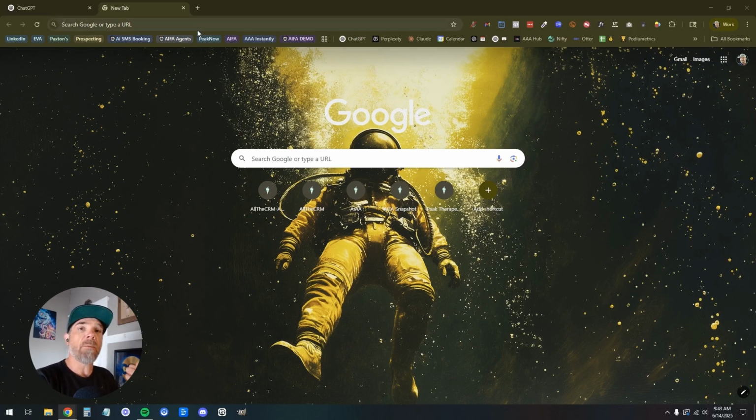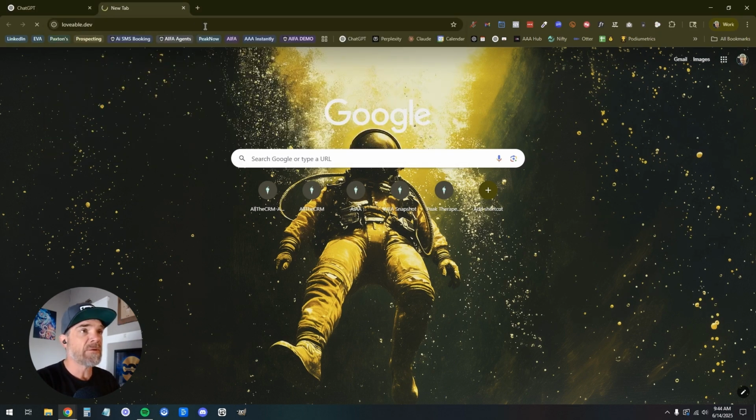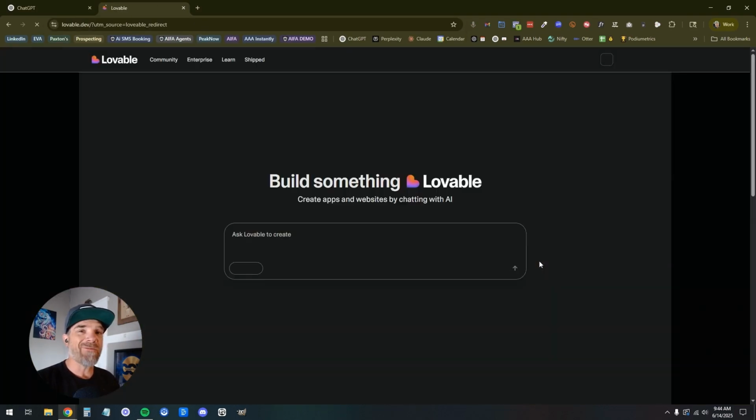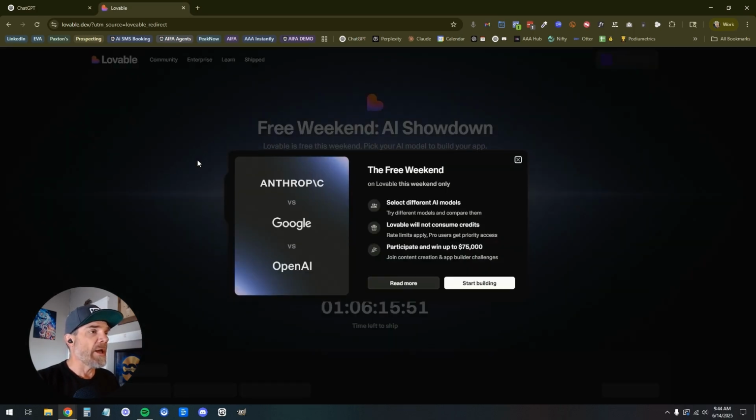So if you don't know what Loveable.dev is, let's go ahead and hop on over to Loveable.dev. And this is what we call a vibe coding tool. It is an incredible tool, and it has been absolutely game changing for me in supplementing my development efforts. It's been insane. So let's jump in.